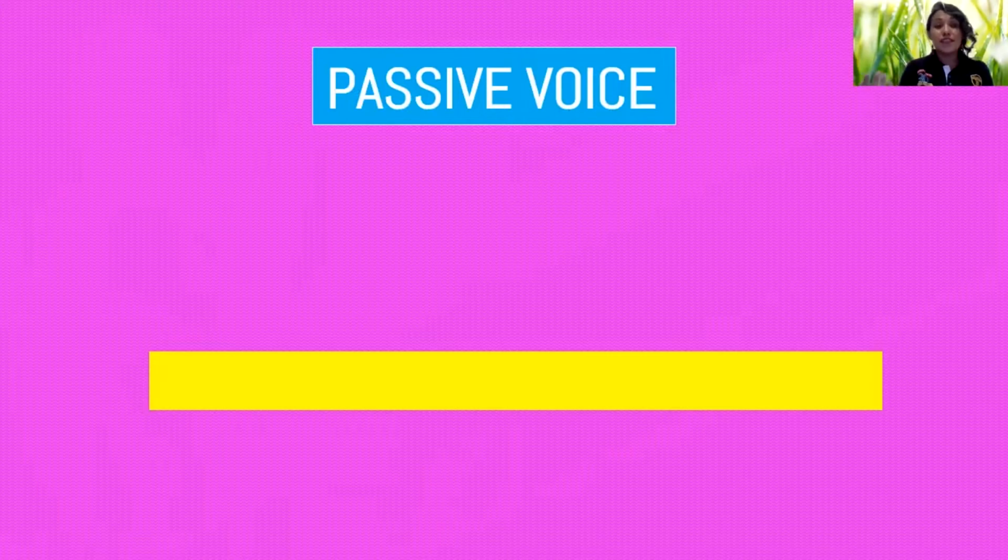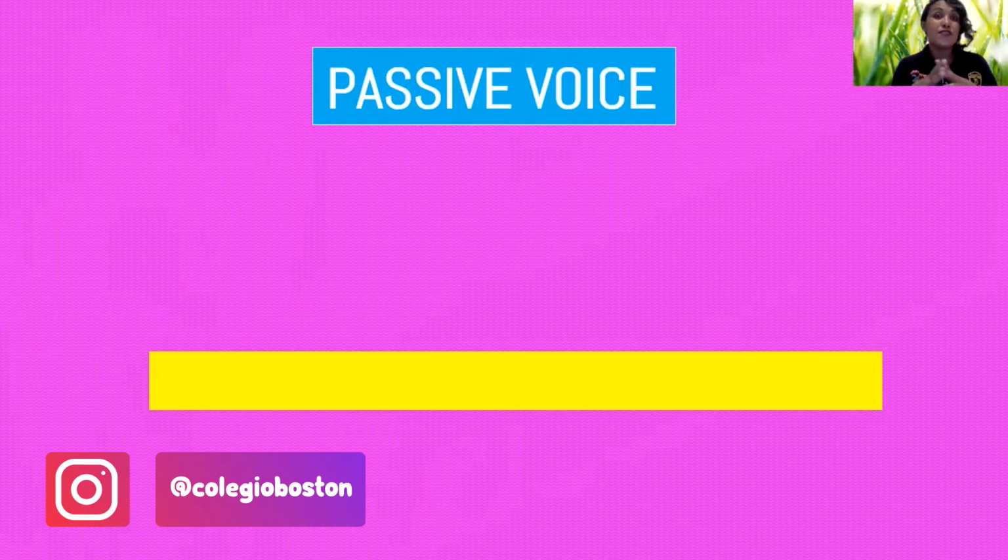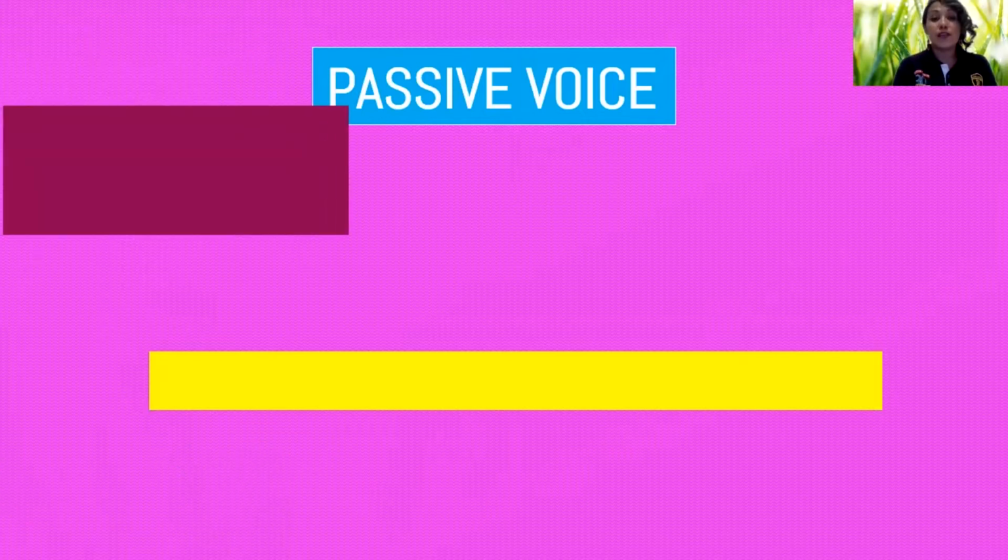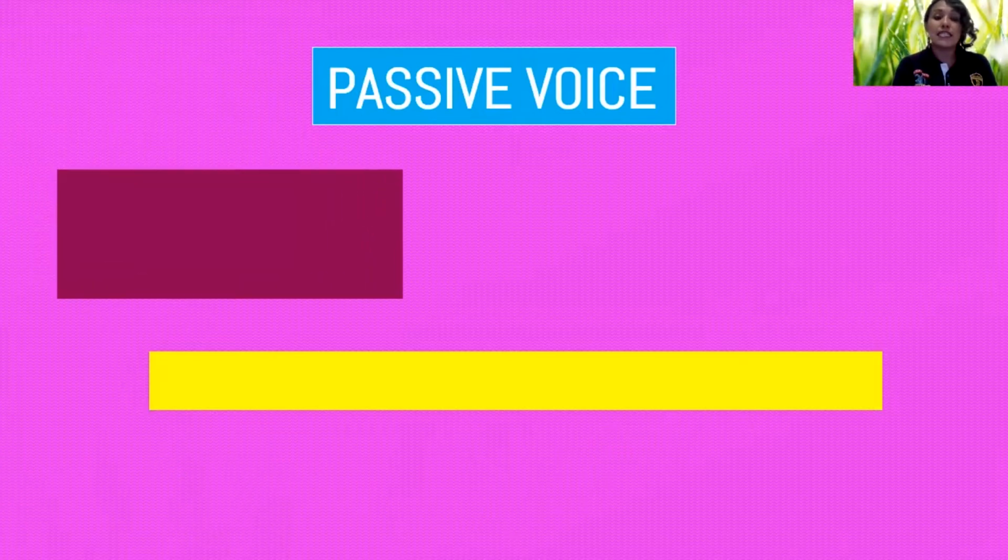To understand, first we need to understand the difference between the active and passive voice, okay? Because it is divided in this. Active voice. What is the active voice? Remember that in a normal sentence, we use this active voice, okay?